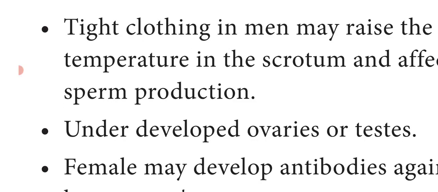A female may develop antibodies against her partner's sperm. Sometimes the female body recognizes the male sperm as an antigen and starts producing antibodies. These antibodies destroy the sperm, so infertility occurs.